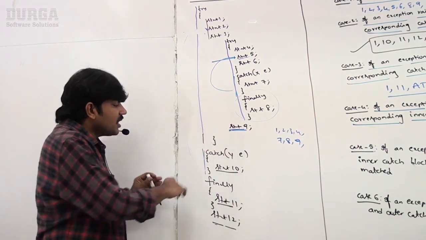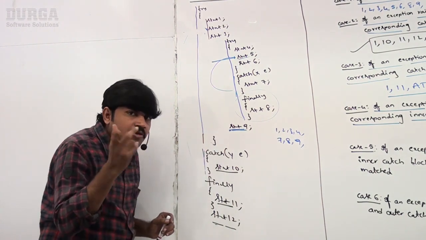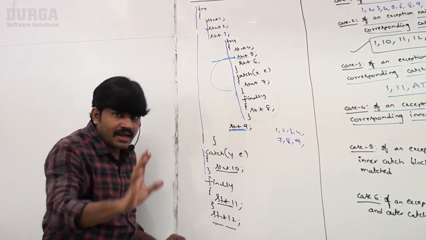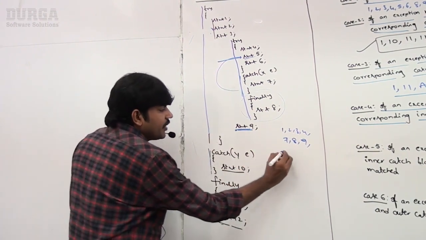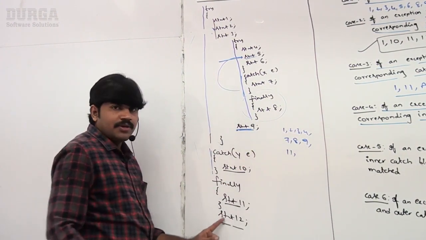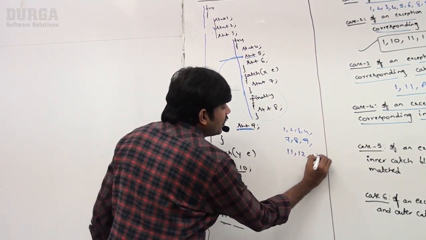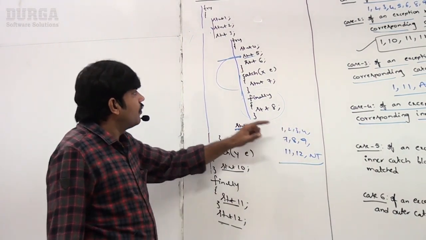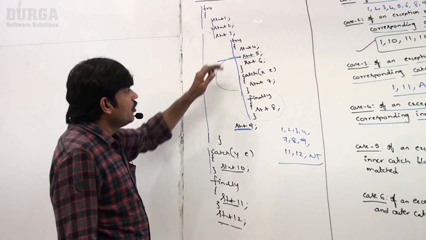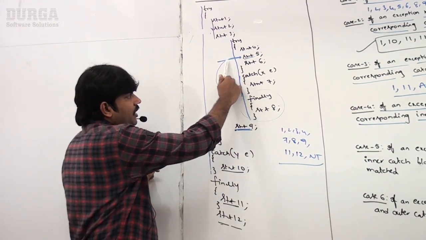After that, sir, the outer catch is not required because the exception is already handled. That's why 10 won't execute. 11 will be executed. 12 will be executed, followed by normal termination. Are you getting it? 1, 2, 3, 4. While executing 5, the problem is coming.